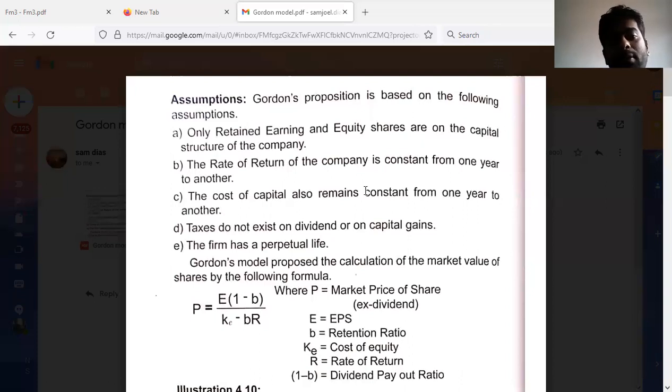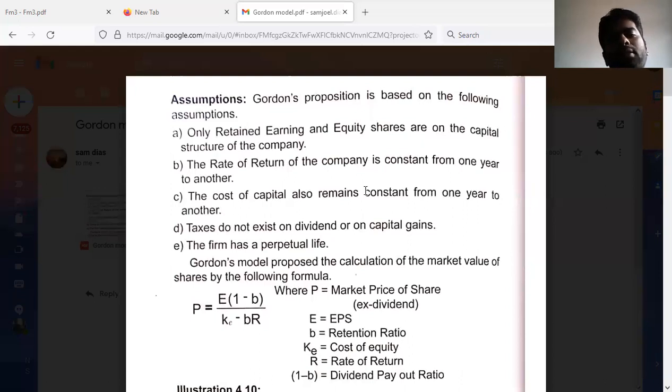First year, if it gets a 10% or 15% return, the same trend will follow for the rest of its life. Second year, the firm will get the same rate of return. Third year also the rate of return will be the same, and until the end of its life, it will be getting the same rate of return. So this is the second assumption Gordon made.